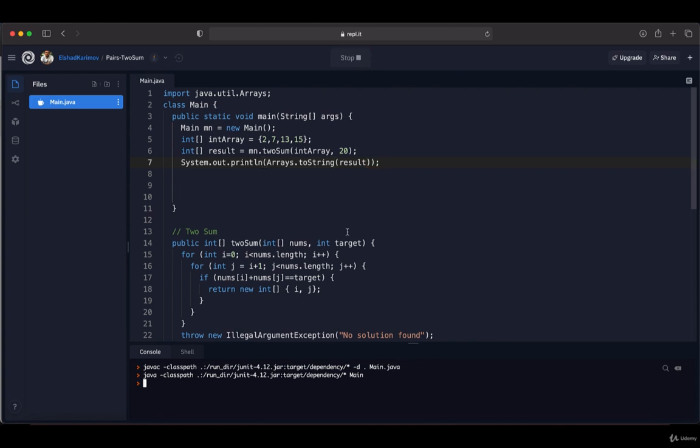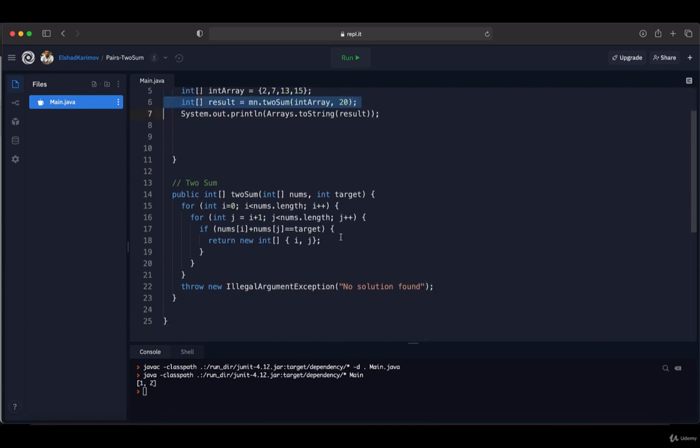Now if we run our code, you see that it returns the array of integer with the index of 1 and 2. So at the index of 1 we have 7, at the index of 2 we have 13. So 7 plus 13 is equal to 20. So this means that our method works the way that we want. So everything is working perfectly.